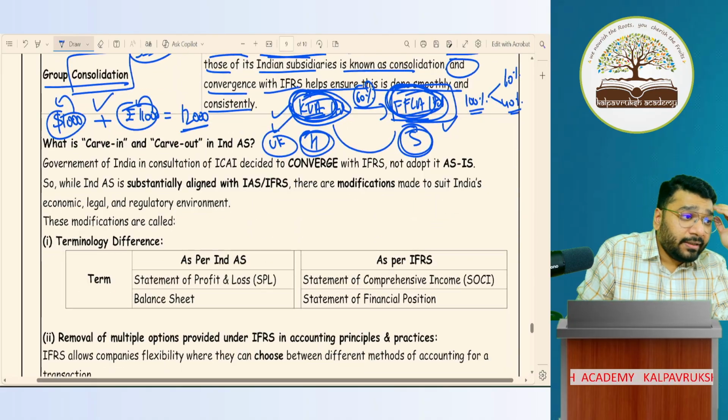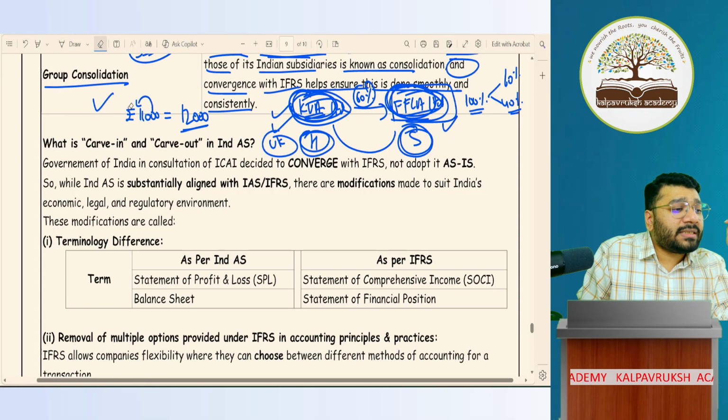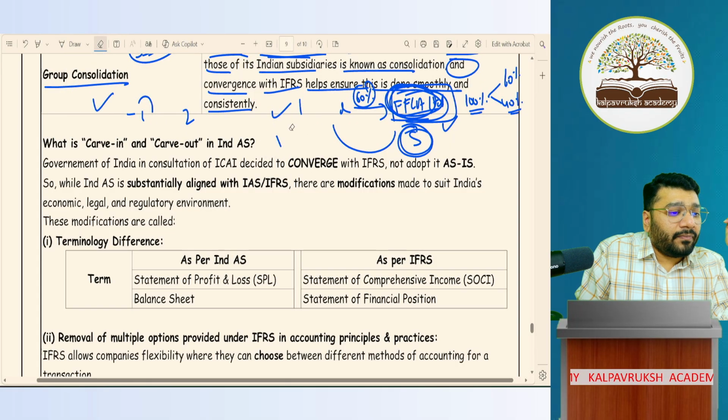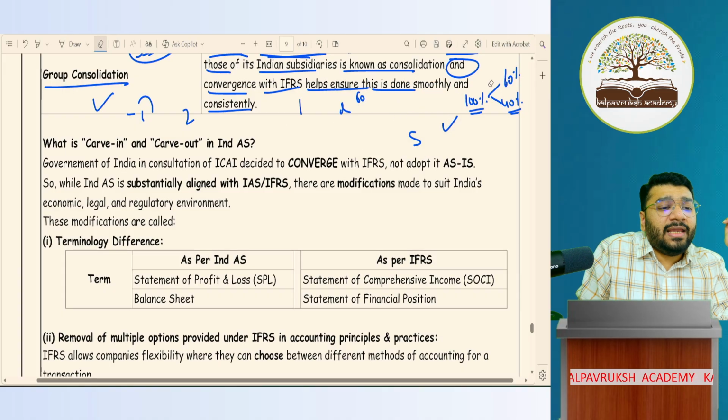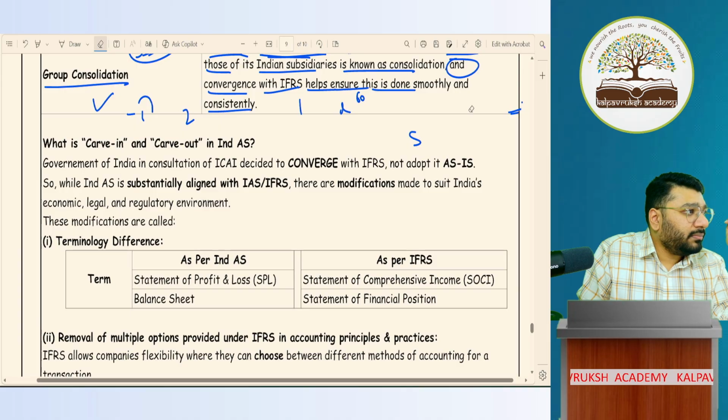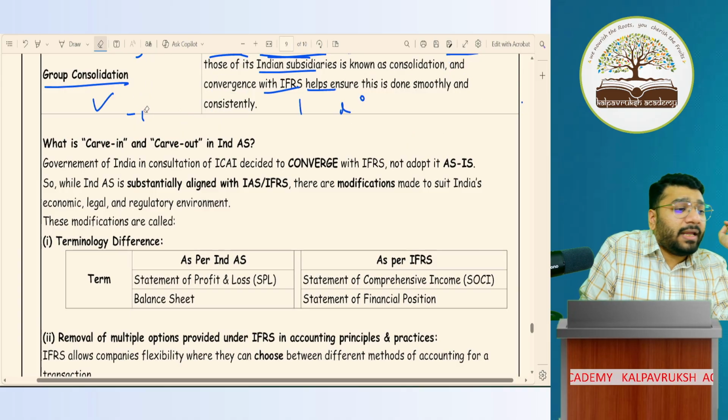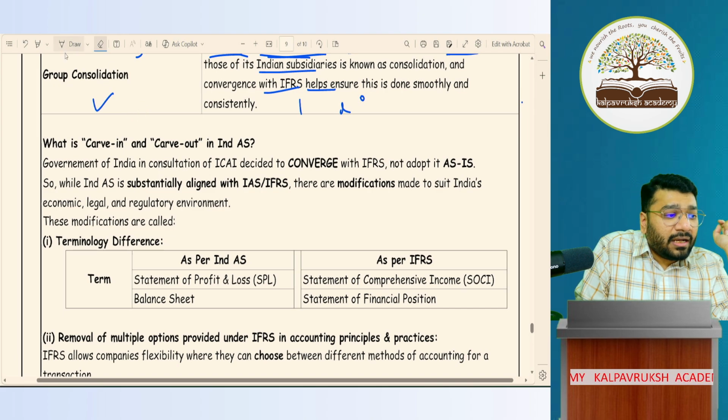Now comes a very important point. There's something called carve in and carve out. In this chapter, if ICAI really wants to check the concept, this will be one of the major important places where they'll check the concept. There's something called carve in. There's something called carve out.